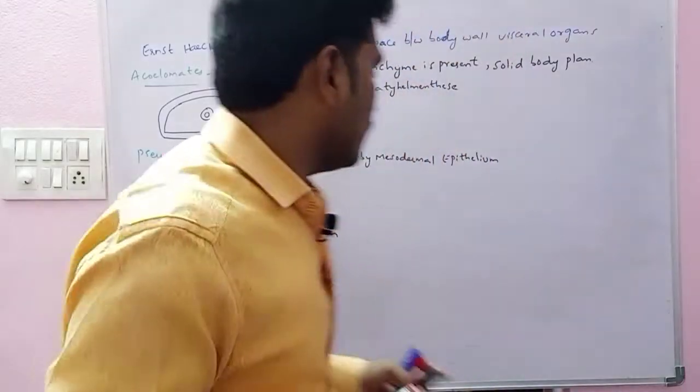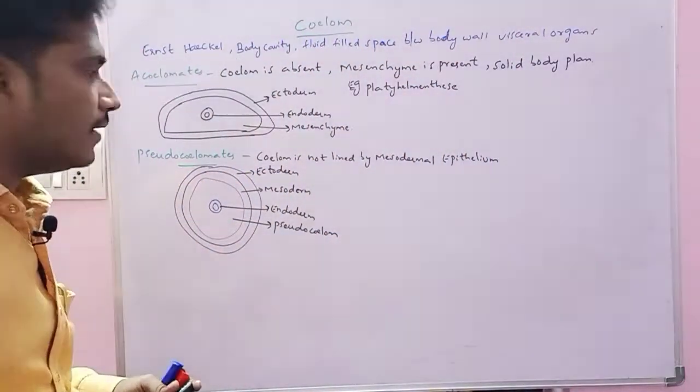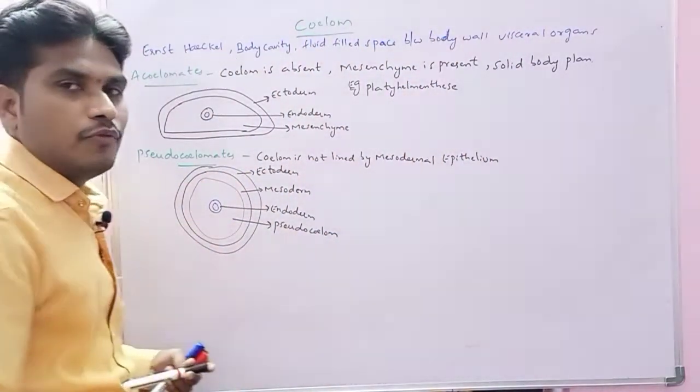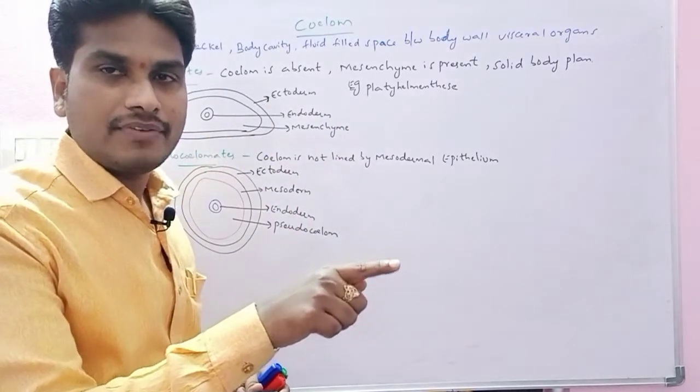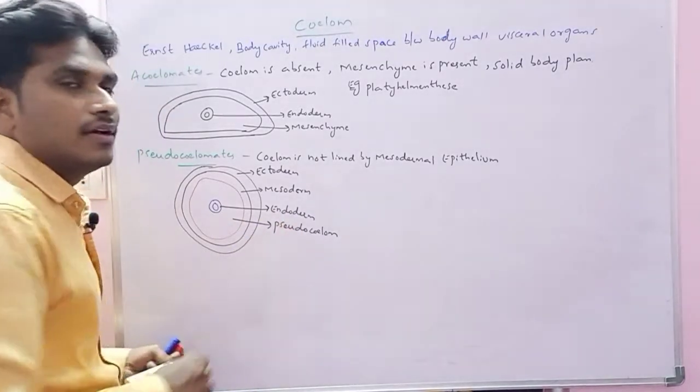The cavity is covered by the pseudocoelomic cavity, and here the pseudocoelom functions the same as a coelom. Whatever activities the coelom carries out, the same activities are carried out by the pseudocoelom.